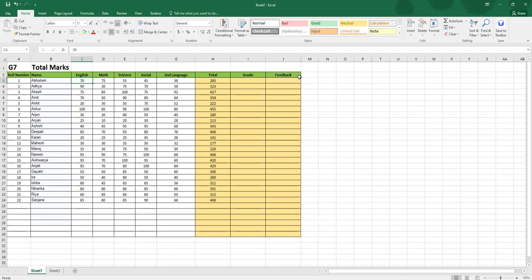the grade, and the feedback. Now, normally what you do is just total these up and you get the sum here. So you can see down here 283 if you highlight all this. If I highlight all this, that should be 323 and so on and so forth. You can do that, or you can use a calculator. But of course, the purpose of the video is to show you how you can do it faster, easier, and yes, develop your skills at the same time.